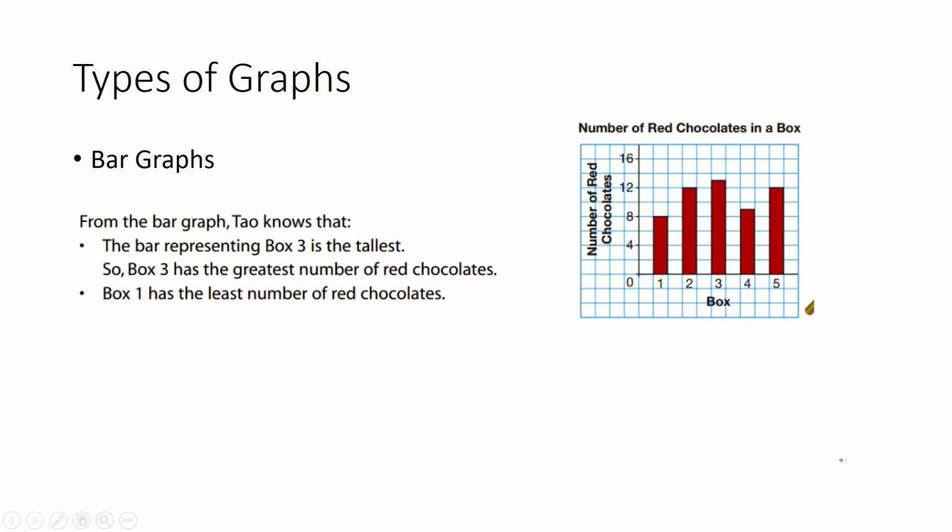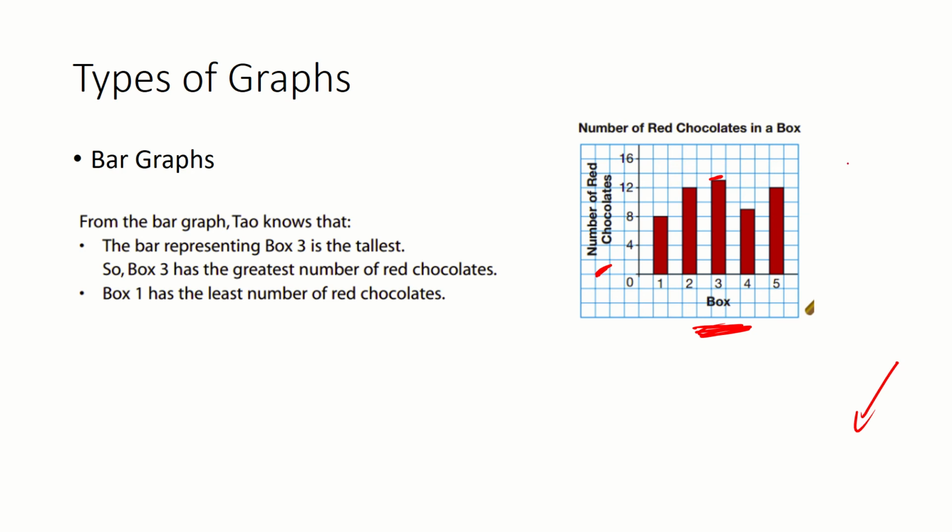Next, we have types of graphs, and we're going to go through some of these now. The first one is a bar graph. What a bar graph is, you have data here, and you have data here, number of chocolates and box. From the bar graph, Tao knows that the bar representing box 3 is the tallest, right here. So box 3 has the greatest number of red chocolates.